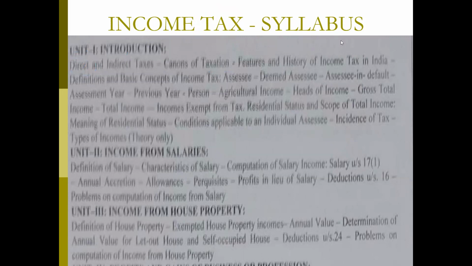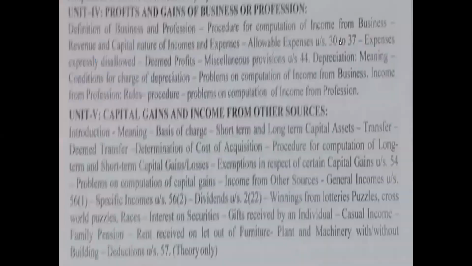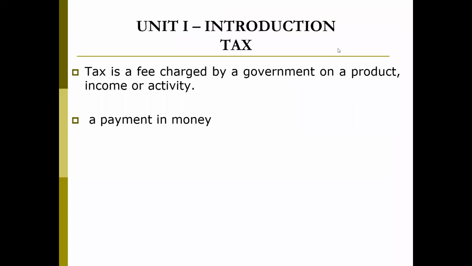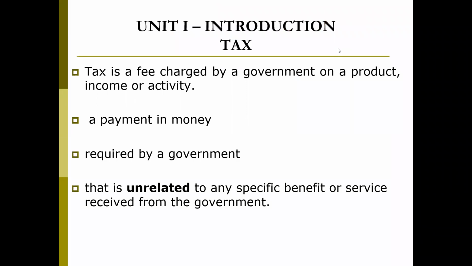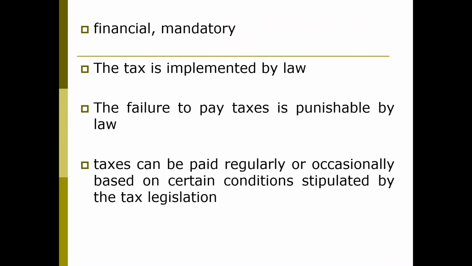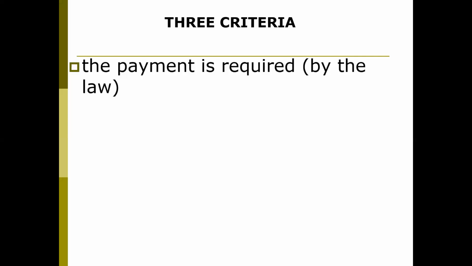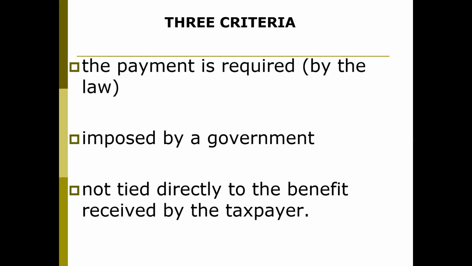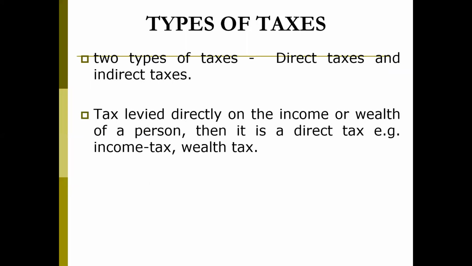Now you see, these are the 5 units that we have to deal with. These are the characteristic features and definition of tax. Three criteria of tax we have discussed, and the types of taxes.